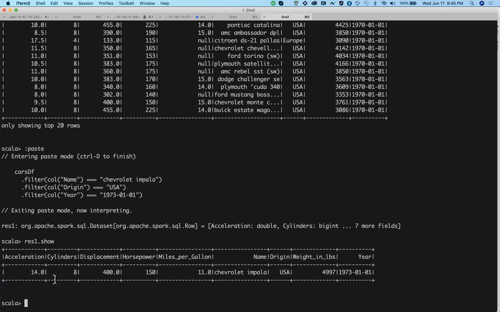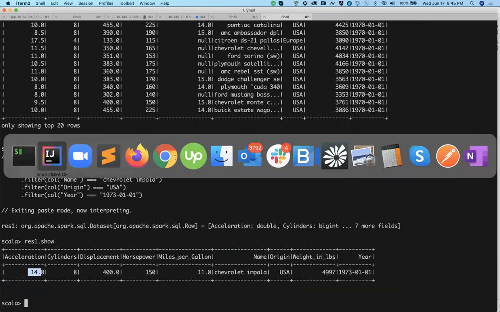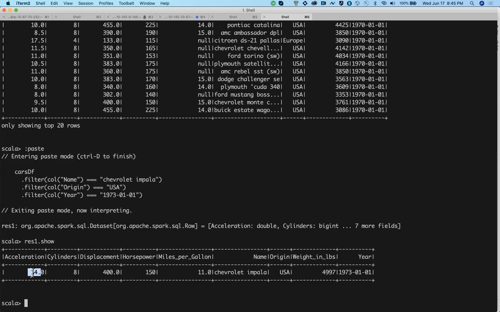Now what we want is this. Let me see what I asked. This plus this plus this, right? This plus this divided by this plus this. Now, how would you do that? Oh, you just apply the math formula, right? So you select those two columns and then you divide, right? So df dot select.